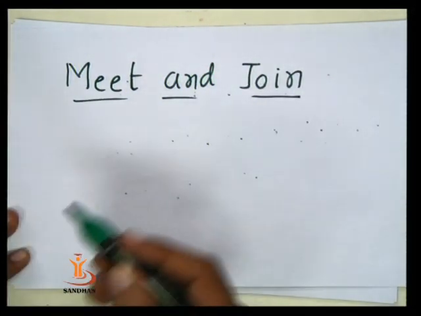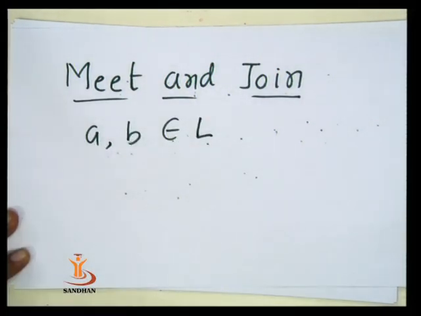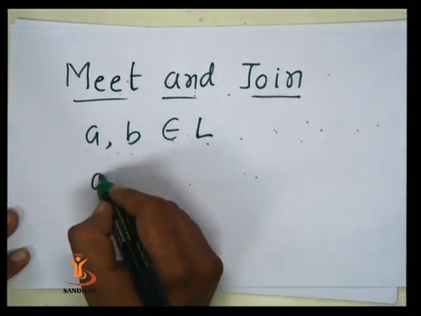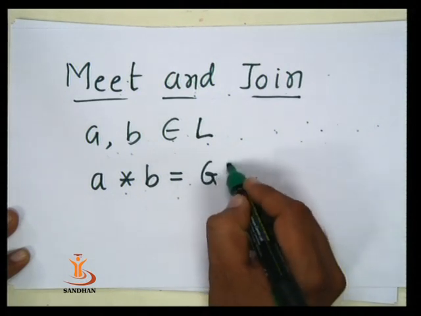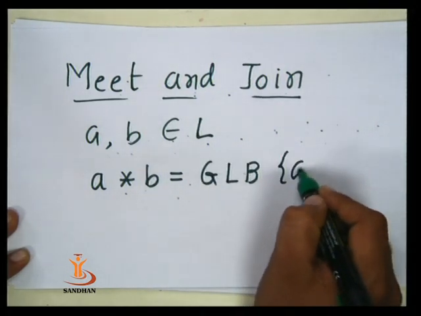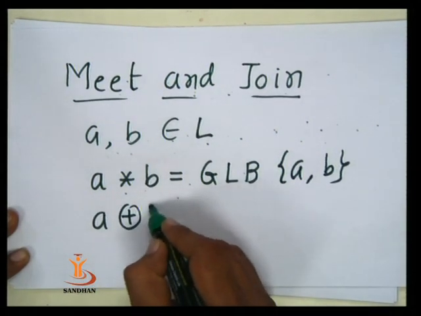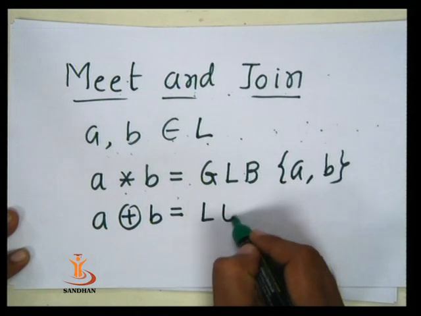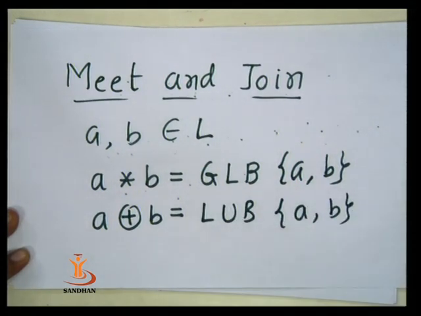For example, A and B are any two members taken from any lattice L. If we define A star B as the greatest lower bound of A and B, and if we define A ring sum B as the least upper bound of A and B, then the operation star is called the meet of A and B, and the operation ring sum is called the join of A and B.